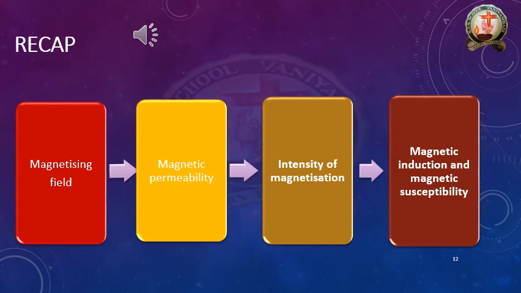The intensity of magnetization is denoted by capital M bar, and the magnetizing field by capital H bar. So xi m is equal to capital M by capital H. This is the definition of magnetic susceptibility. This magnetic susceptibility is a dimensionless quantity, and it is a scalar.